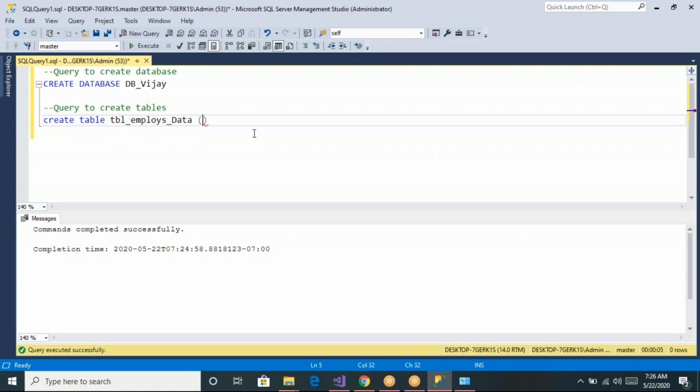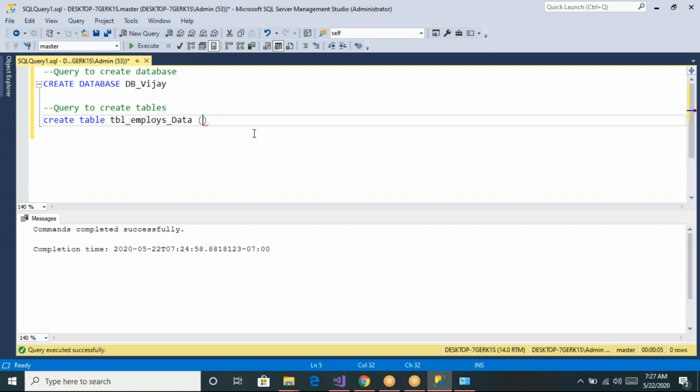And inside this, first of all, we need to specify what data you want to store about an employee. So usually we need to collect the list of fields.